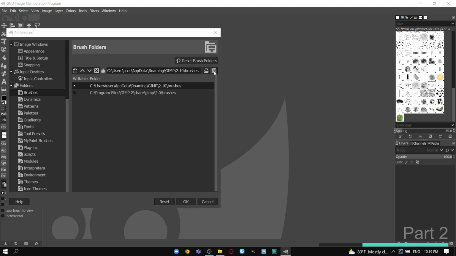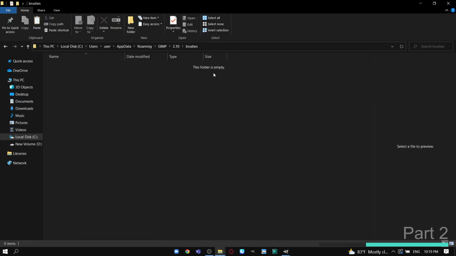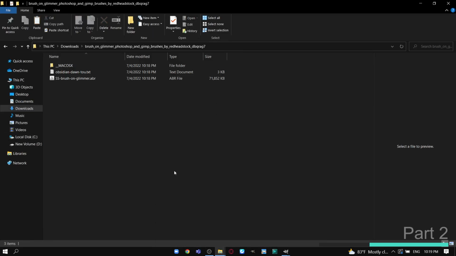Click this button to open the location in File Explorer. Then select the brushes file and open it. Go to the extracted file and simply drag and drop the brush file to the brushes file that opened a while ago.